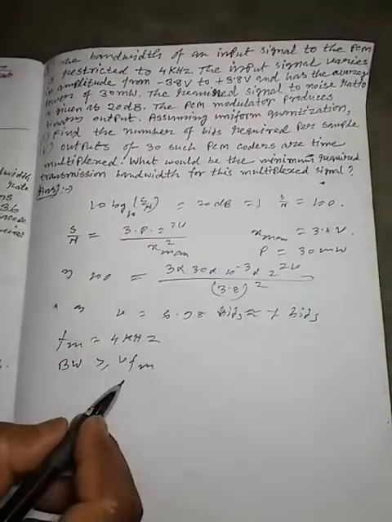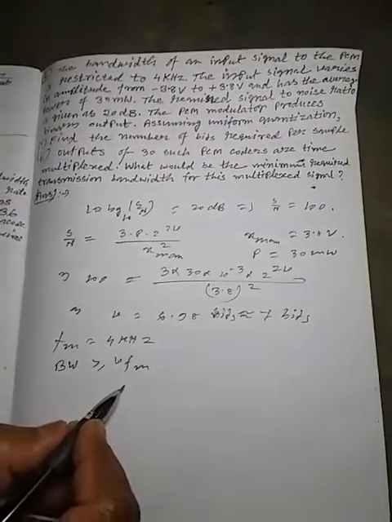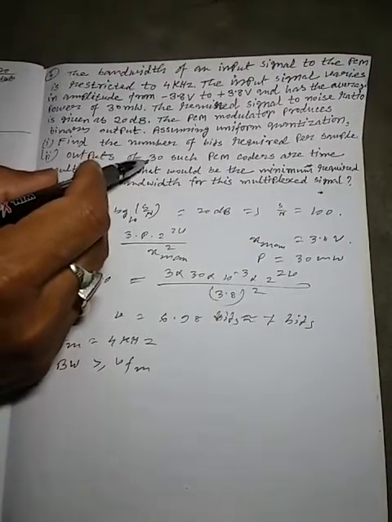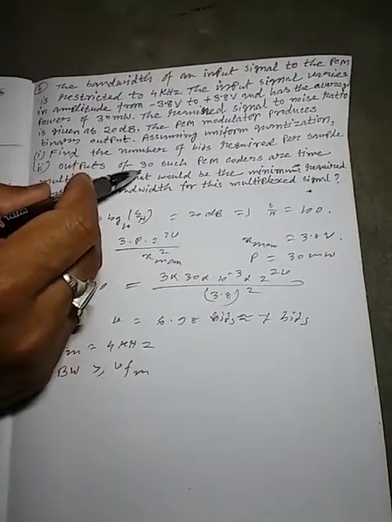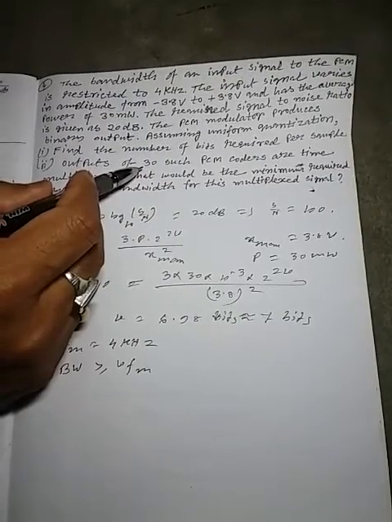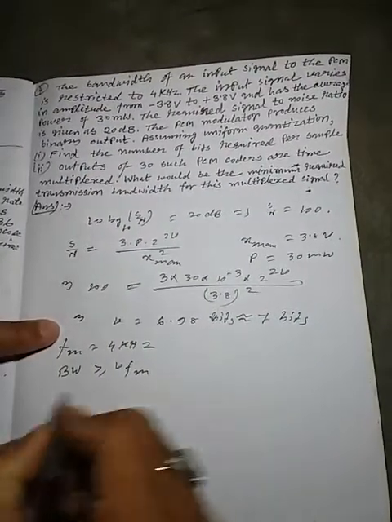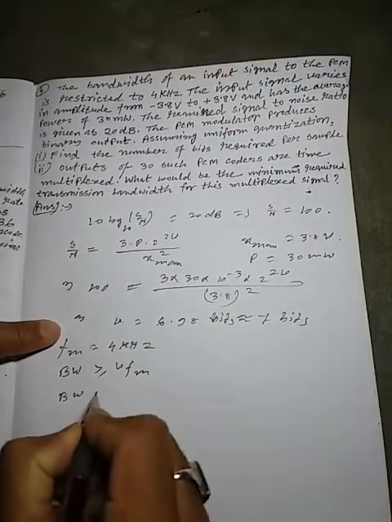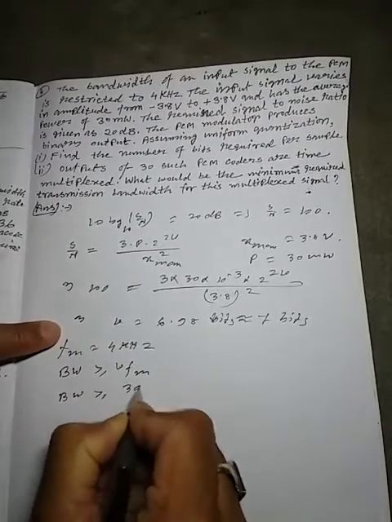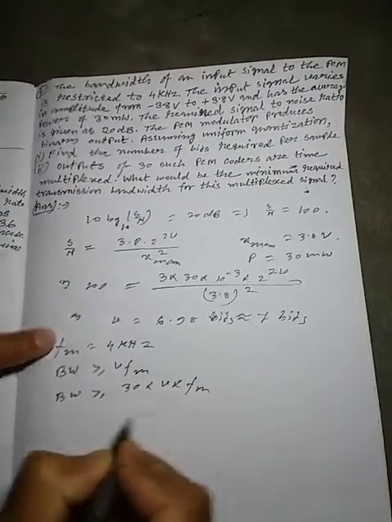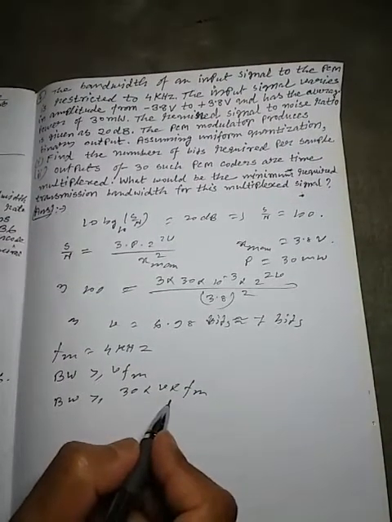Now there are 30 PCM coders which are time multiplexed. The transmission bandwidth then will be BW greater than or equal to 30 into v into fm, because there are a total of 30 PCMs.